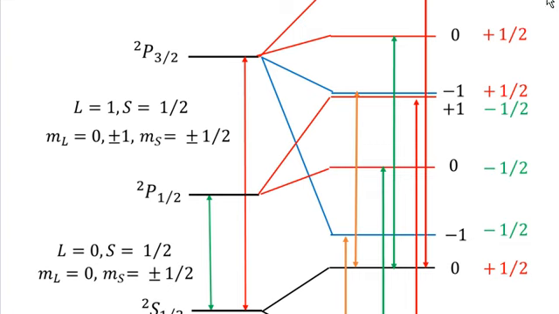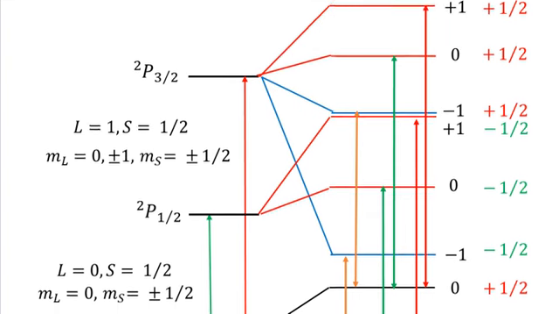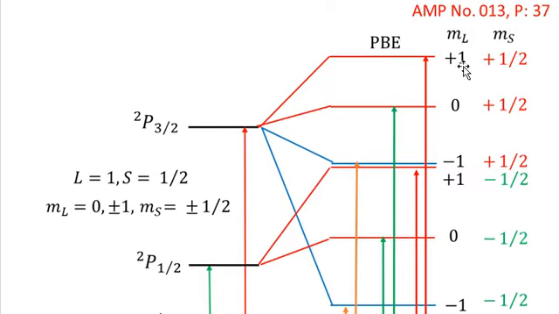I have shown the ML values over here, three values. Since there are two values of MS, with plus 1/2 there will be three values of ML, and for MS equal to minus 1/2 there will be three values of ML.